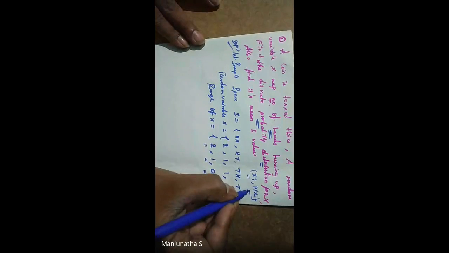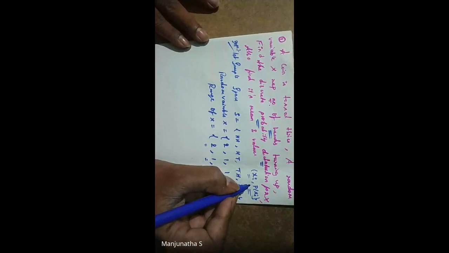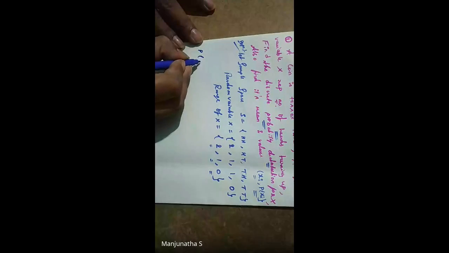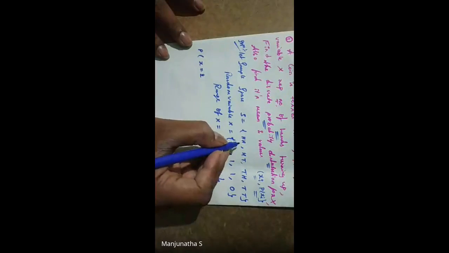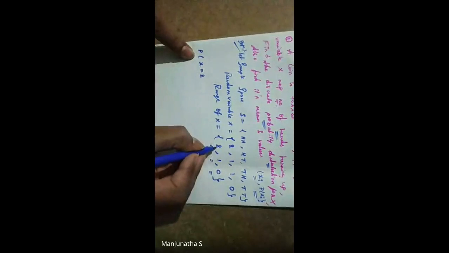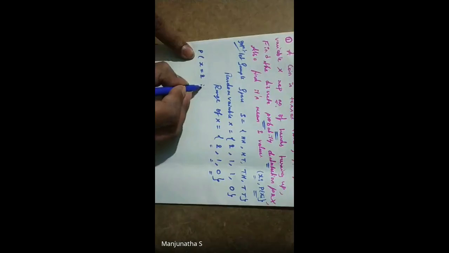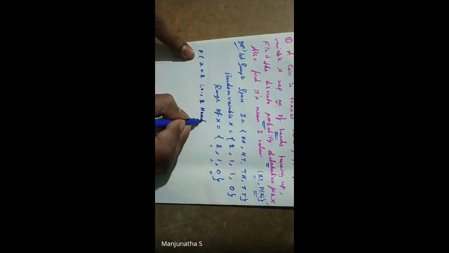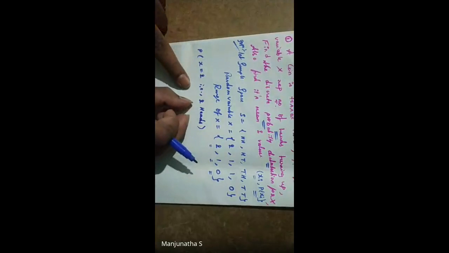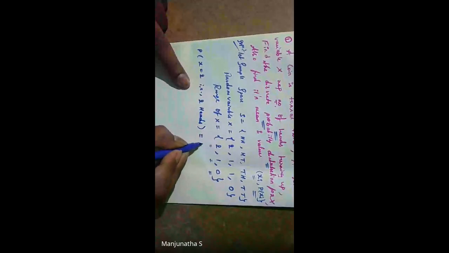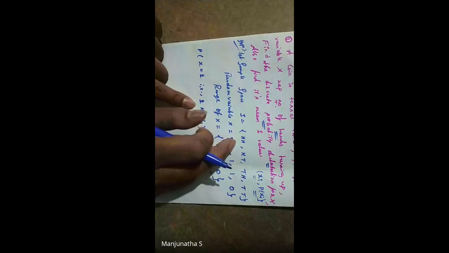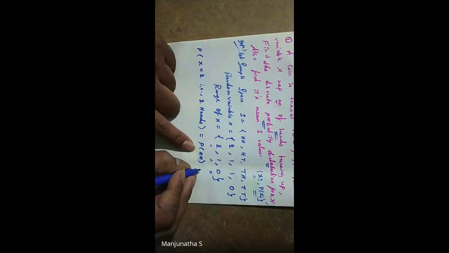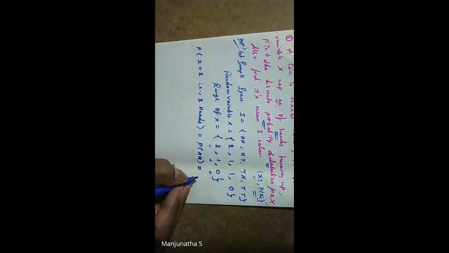So now we should go for finding the probability. The probability of getting head two times at a time, like head comma head, that is X equal to 2, that is 2 heads. For your understanding, I am writing in detail. The probability of getting 2 heads at a time is equal to P of h comma h.